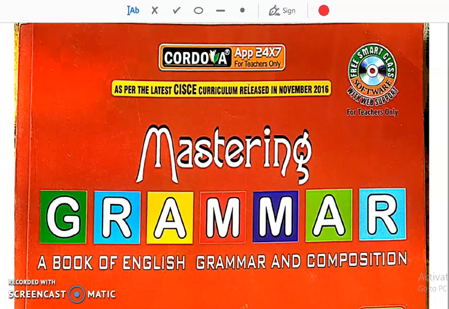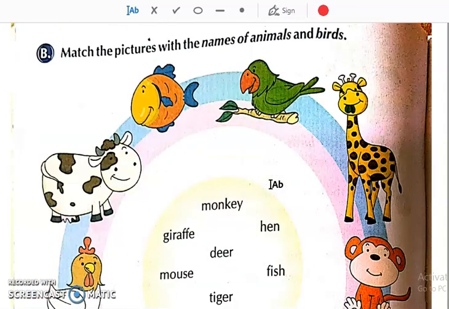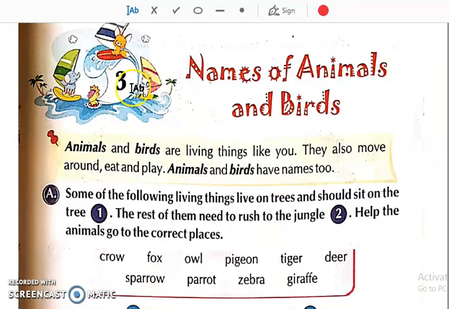Good morning, students. Today we will be studying English 1, that is English grammar. We will be studying chapter number 3, names of animals and birds.